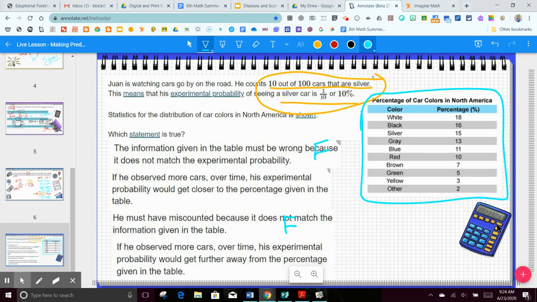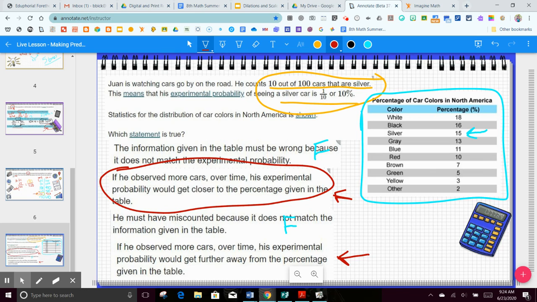If he observed more cars over time, his experimental probability would get further away from the percentage. Do you think that if he was 5 off of the percentage, the more he watches the cars, the farther he's going to get or the closer he's going to get? Because those are the two that we have left. I personally think the closer he's going to get, because the more cars, the more chance of them being silver. So I'm going to go with that one as true. And this one is false.